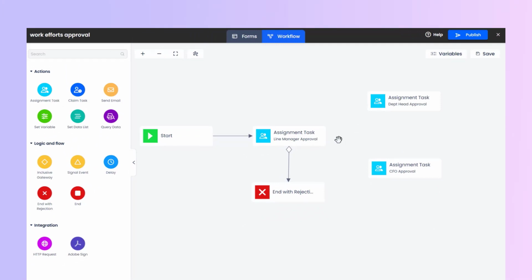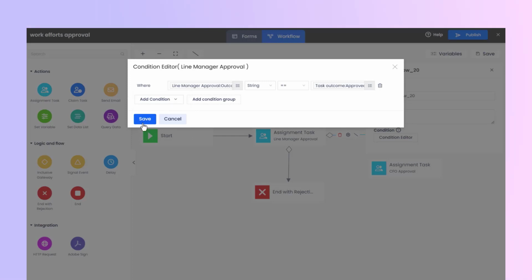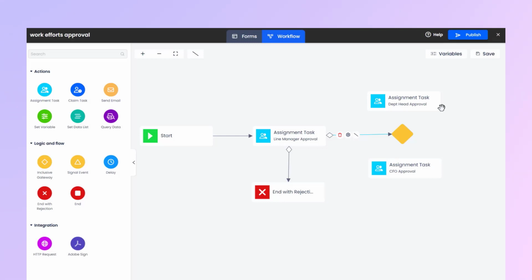Another way to accomplish the same operation is to use an inclusive gateway node. Drag the inclusive gateway node to the canvas and connect it to the Line Manager Approval node. Select this flow line connector and set the condition to Approve, which means that when the Line Manager approves, the approval form will flow to the inclusive gateway node and the condition will determine the next step in the workflow.